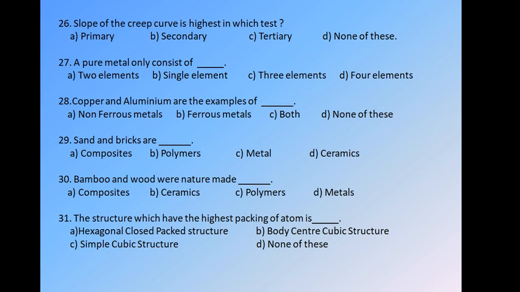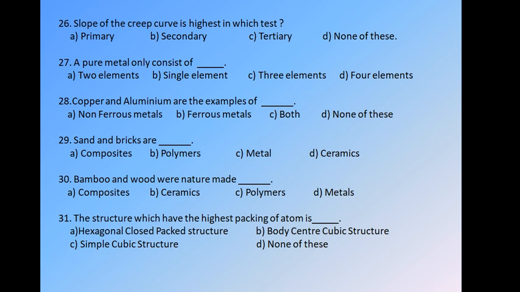Ferrous metal means the metals which have iron as a base content, and non-ferrous metals means iron is not the base metal. So copper and aluminium or their alloys are in the group of non-ferrous metals because they don't contain iron as a base metal, or they contain maybe a small amount. So the copper and aluminium are the examples of non-ferrous metals.